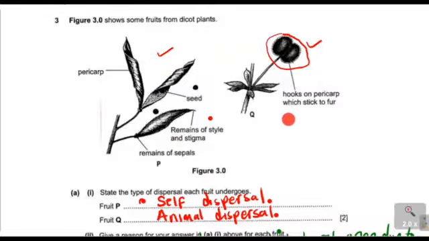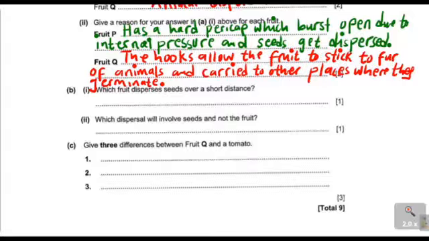But for animal dispersal, this fruit Q, the fruits will be carried by the fur of the animals. They will be taken to far places where they are going to germinate and grow. So the answer there, the fruit that disperses seeds over a short distance, is fruit P. So we have answered our question B1.